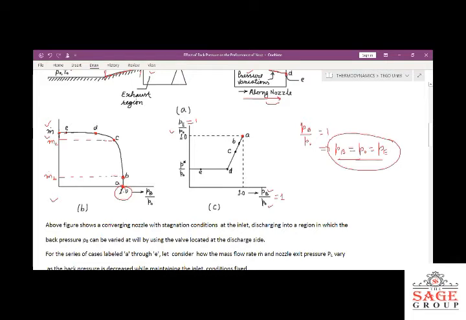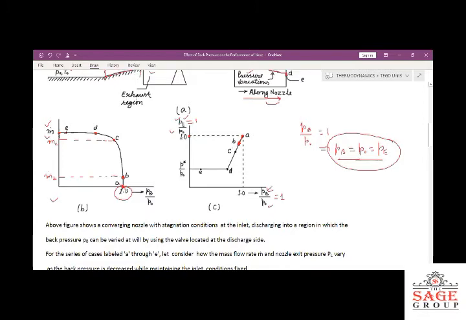Now we are following this curve. We are further reducing the pressure and we are getting the point B. It means when we are going downward, definitely the P will reduce, because at this point the value of P by P naught is 1. But when we are going downward or leftward, definitely the values of PB as well as PE are both reducing.